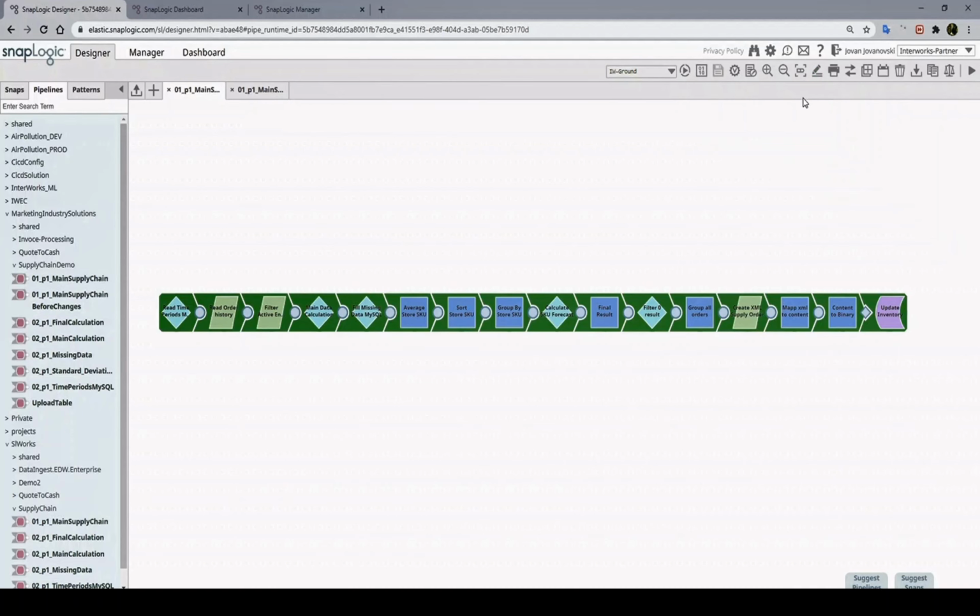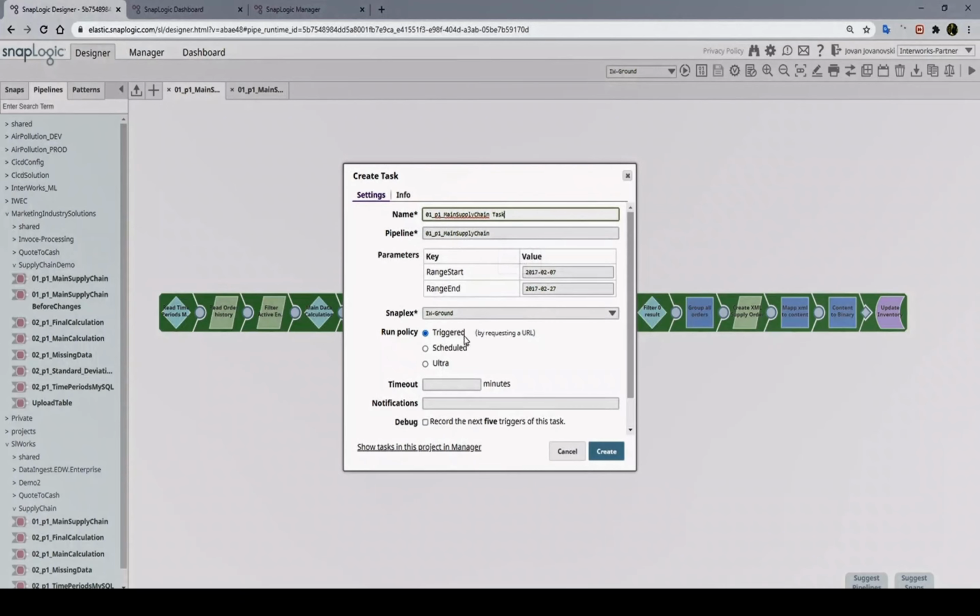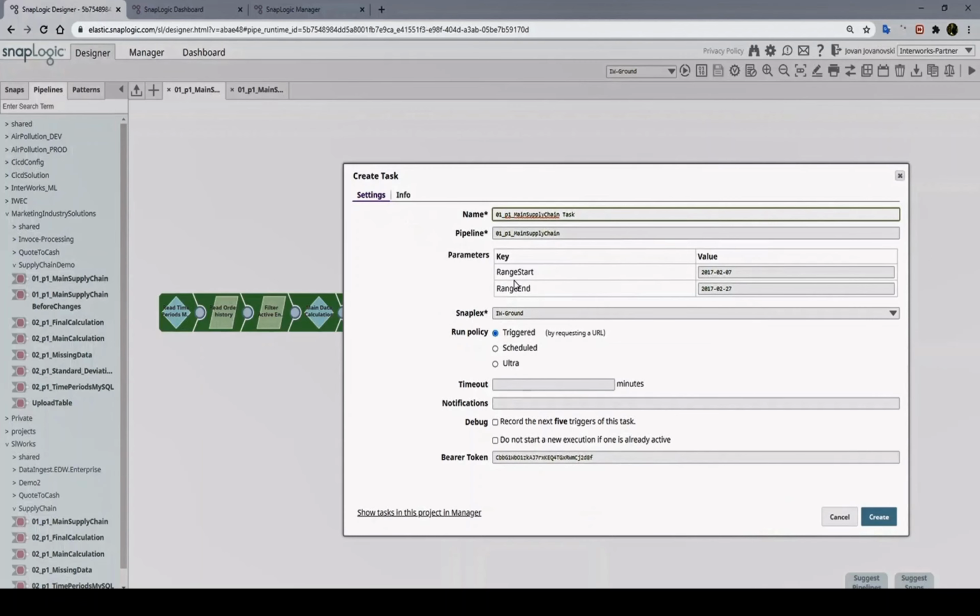So in this case, this was a manual execution. Inside of the designer, we have triggered the pipeline. It has executed successfully. But what are the other options that SnapLogic offers for the integrations to be triggered? There is a feature which is called creating a task. We can create a task, and there are multiple options by which we can create one. There is the trigger, the schedule, and the ultra option. The trigger would be to expose the pipeline as a REST API, which can then be called from any REST client like Postman.